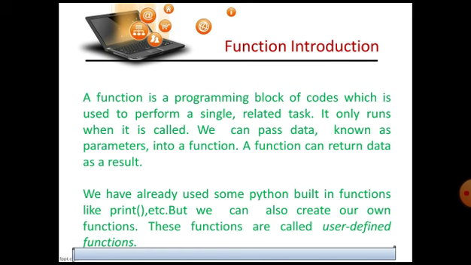It is a programming block of code, which means a set of instructions. What is a block of code actually? A block of code is a set of instructions which has been indented together using spaces and a colon. The colon and spaces are used for creating a block of code. We are not using curly brackets or any other specific symbol for creating a block of code like we do in other languages. In Python, we just use a colon and indentation after that to create a block of code.